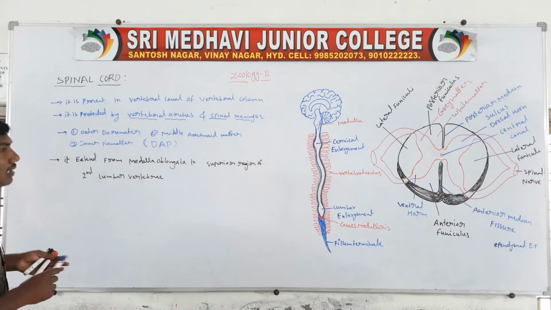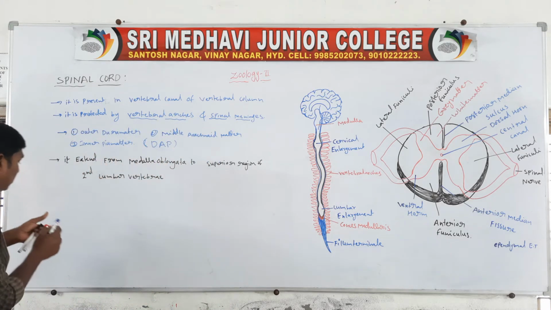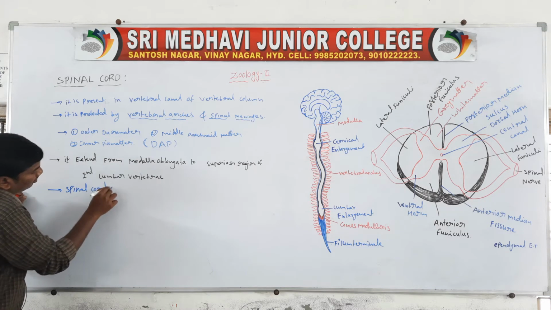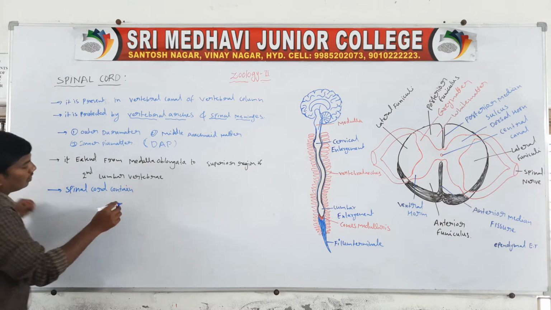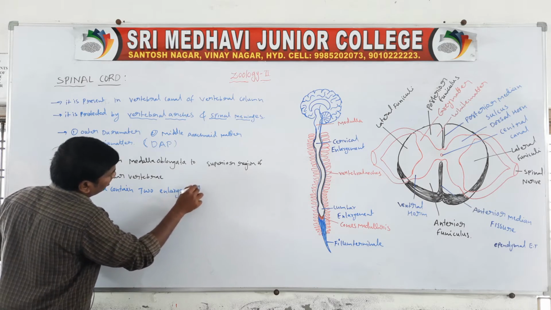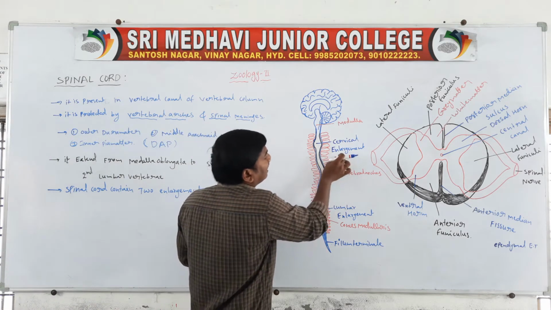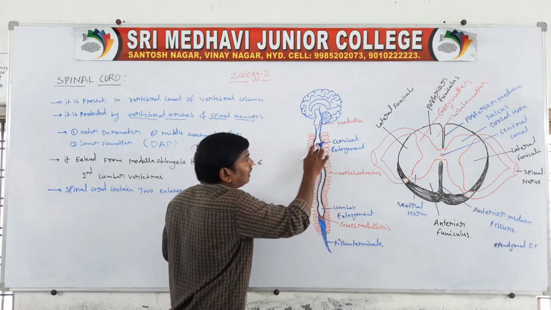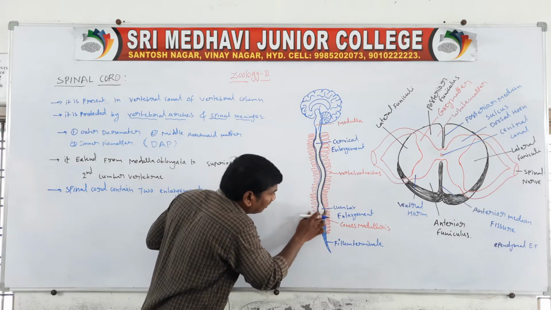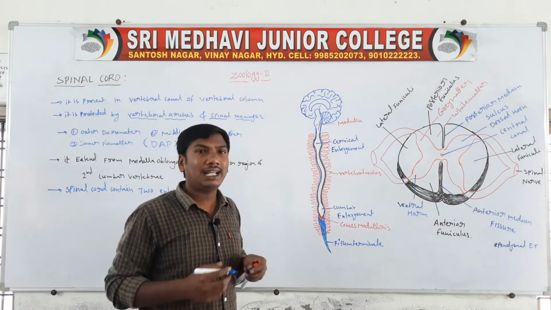Next one, the spinal cord contains two enlargements. One enlargement is the cervical enlargement. Another enlargement is called the lumbar enlargement. So the spinal cord contains two enlargements.